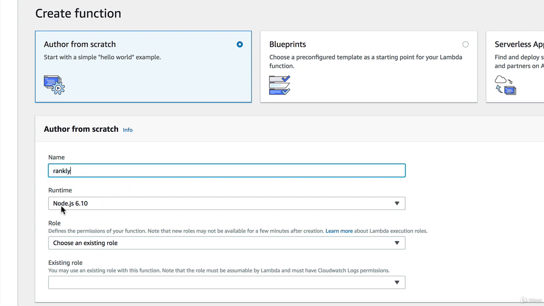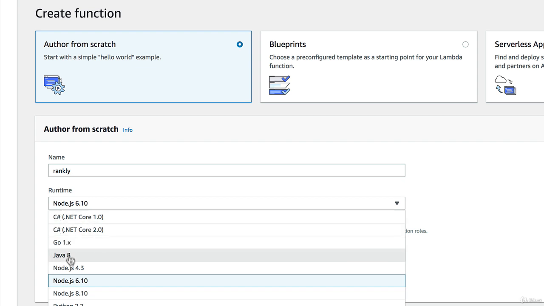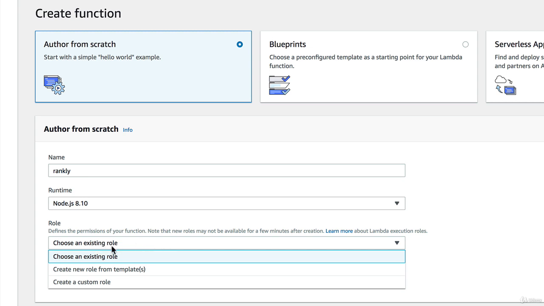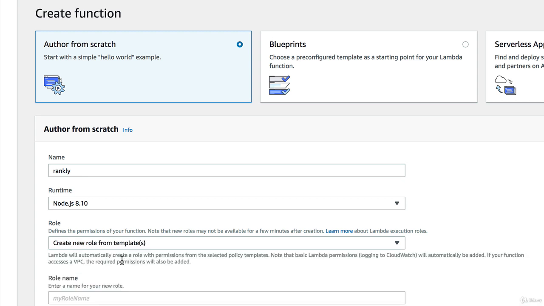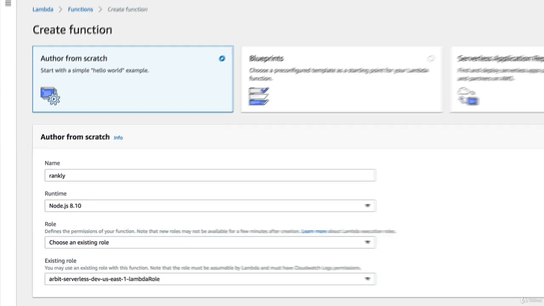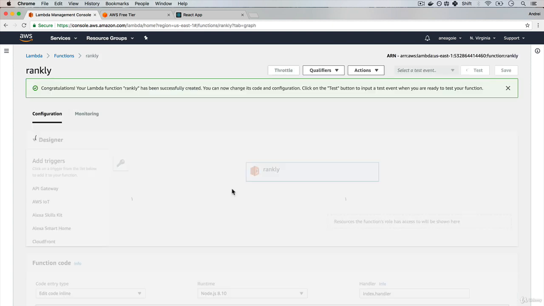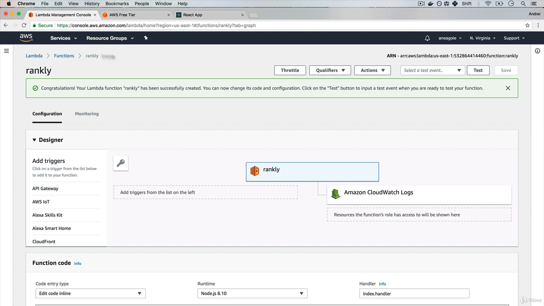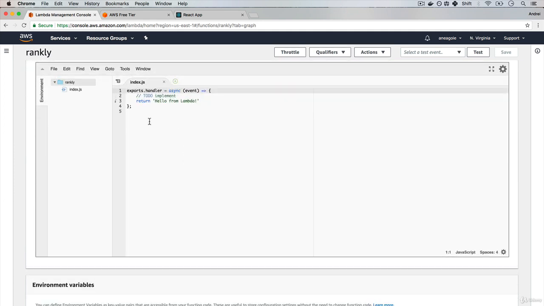And we'll use Node.js. You can see what programming languages you can use. Looks like they have Node 8.10, so let's do that, the latest version of Node. You also have to do something called roles, which we're going to talk about. But for now, just for demonstration purposes, I'm going to pick a random role, click create function, and that's it. We've created our Lambda function, and all we need to do is actually write our function in here.